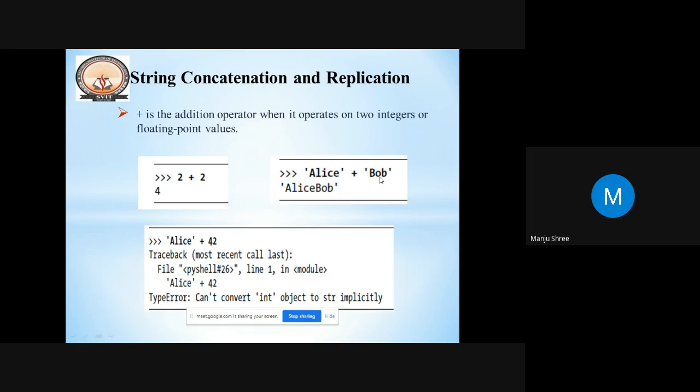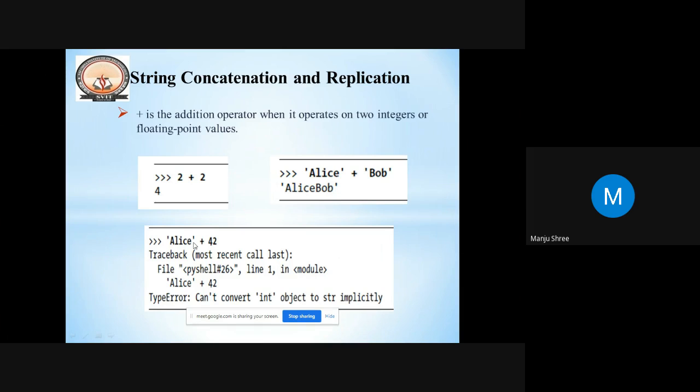Alice plus Bob: here it is concatenated, enclosed with a sequence of characters, double quotes or single quotes, with the plus operator. That is the main thing here. The plus operator is responsible for concatenating Alice and Bob.